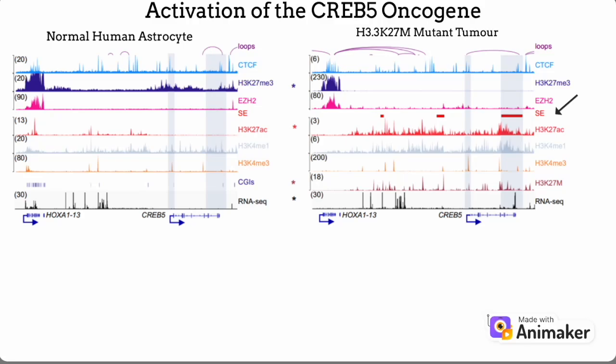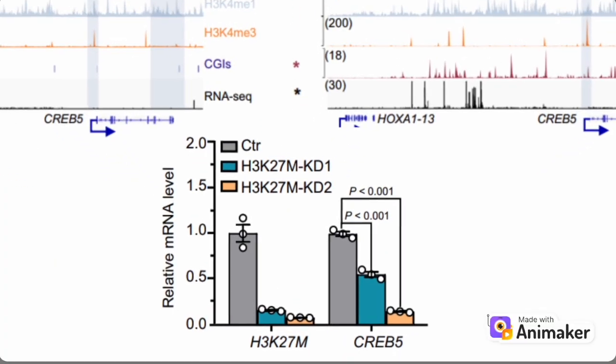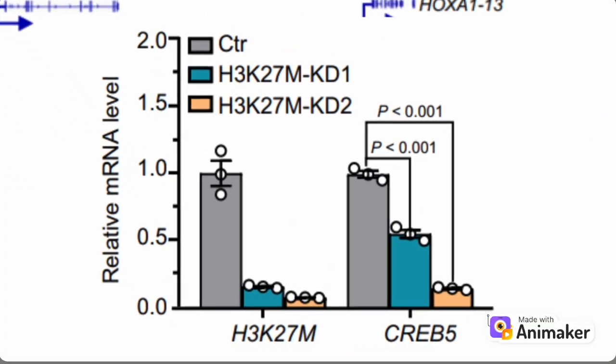A normal enhancer is like a small on switch. A super-enhancer is a cluster of enhancers that acts as a giant volume knob for gene expression. Acetylation recruits BRD4 and other readers that stabilize this active state. Chromatin conformation data show loops connecting the super-enhancer to the CREB5 promoter, supporting the idea that physical contact drives CREB5 transcription to oncogenic levels.